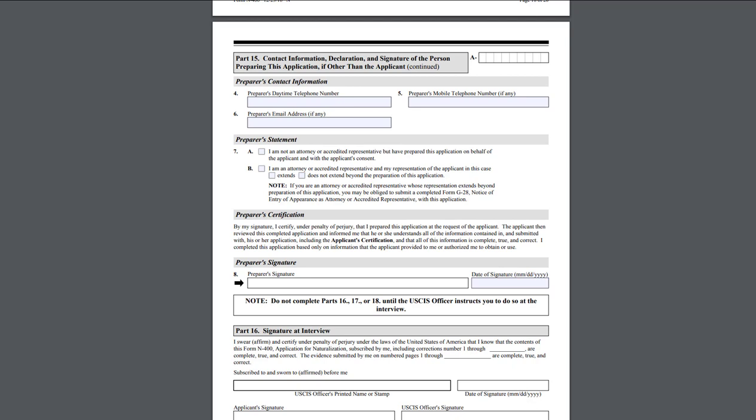They will schedule you for the interview. You will go in for the interview. You will have the conversation with the immigration officer. They will perform a short test. It's like an English test with questions regarding U.S. history and the structure of the government, the way it works. We will talk about that a little bit later as well. And then hopefully, if you pass, they will recommend you for naturalization.